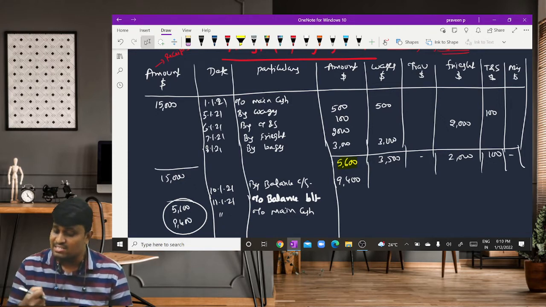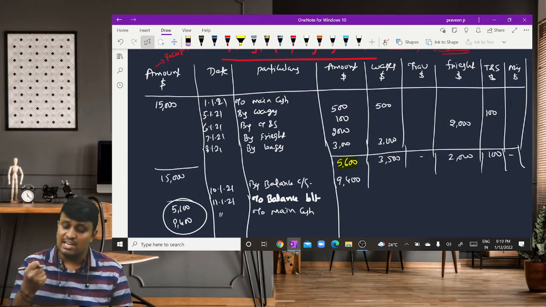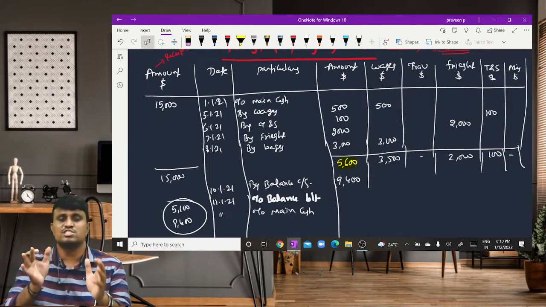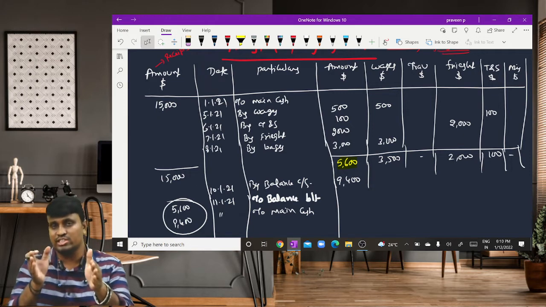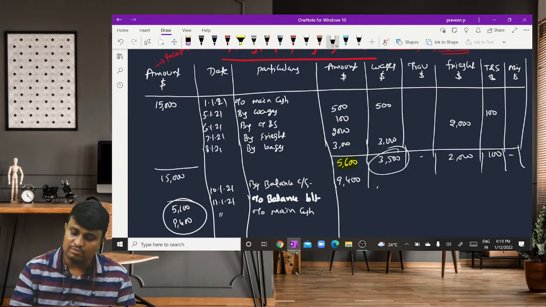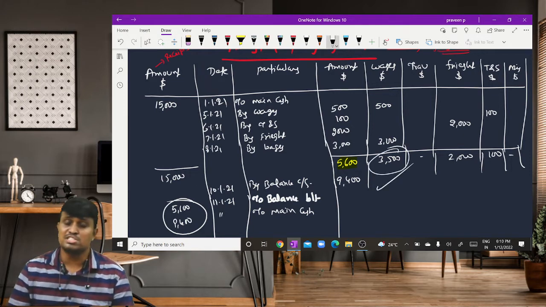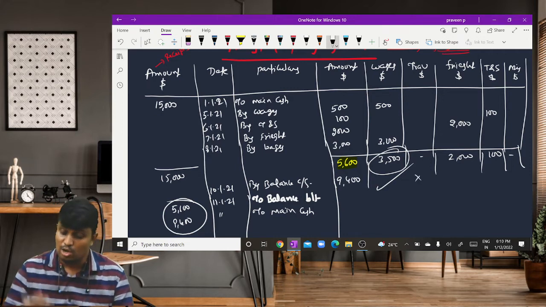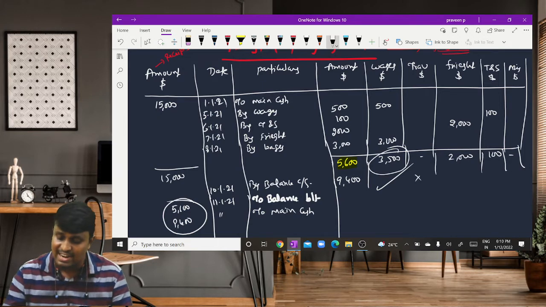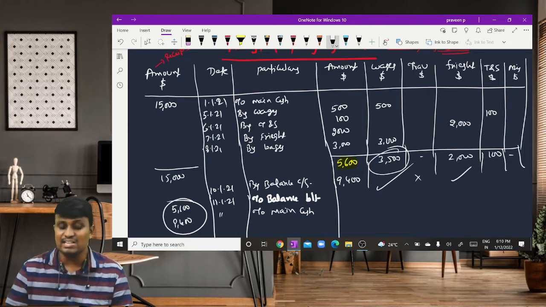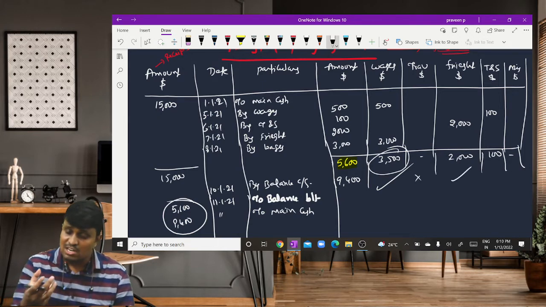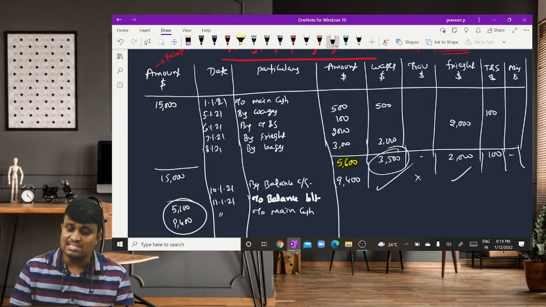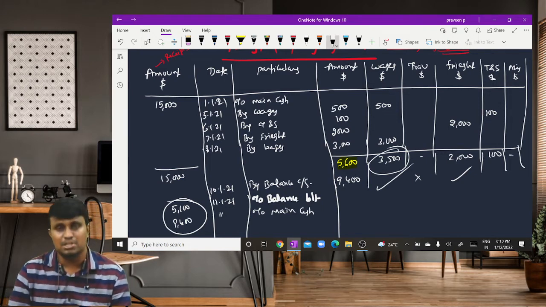So we can analyze at the end of the day, if the main cashier asks anything relating to the expenditure, how much amount you spent for wages during these 10 days, we can say 3,500. How much amount we spent for traveling? No amount spent during these 10 days. And how much amount we spent for freight? 2,000. We can say it easily. So that's why analysis is possible in this petty cash book.